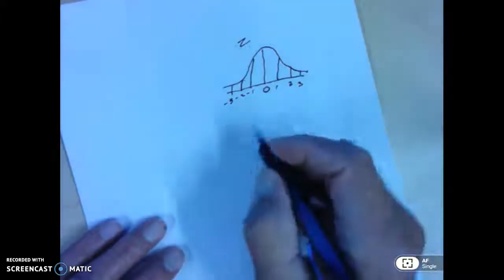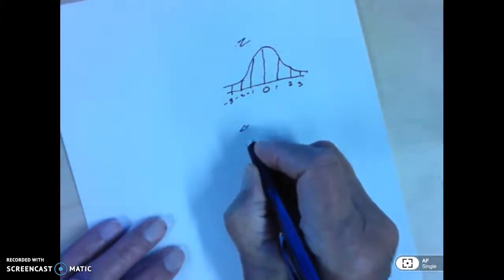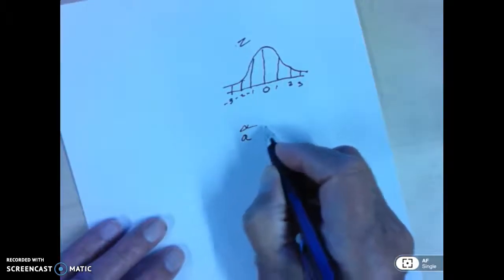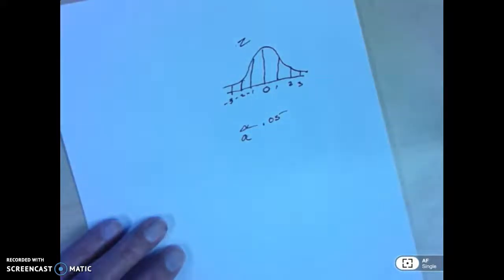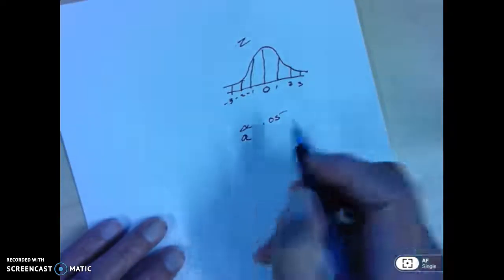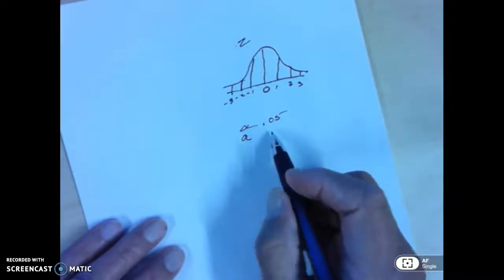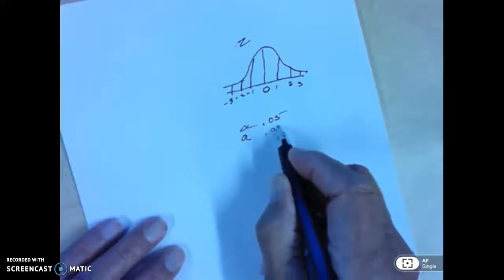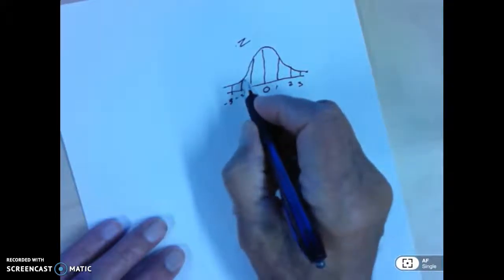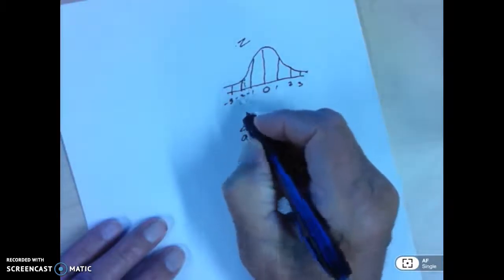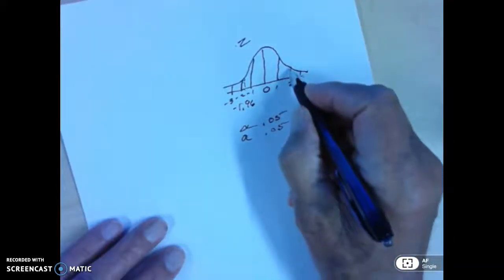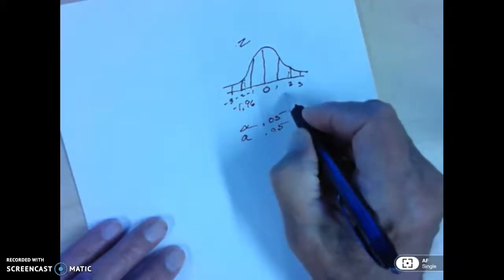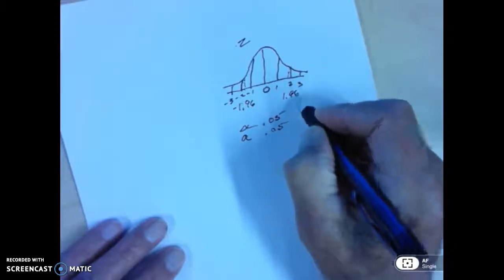We have an alpha, we can write it like this, or we can write it like this, of 0.5. Now, alpha you can set wherever you want to. As a researcher, you can set this wherever you want to. Now, what this means is that you have an area here marked off at -1.96 here, and it's almost a 2, +1.96 positive.